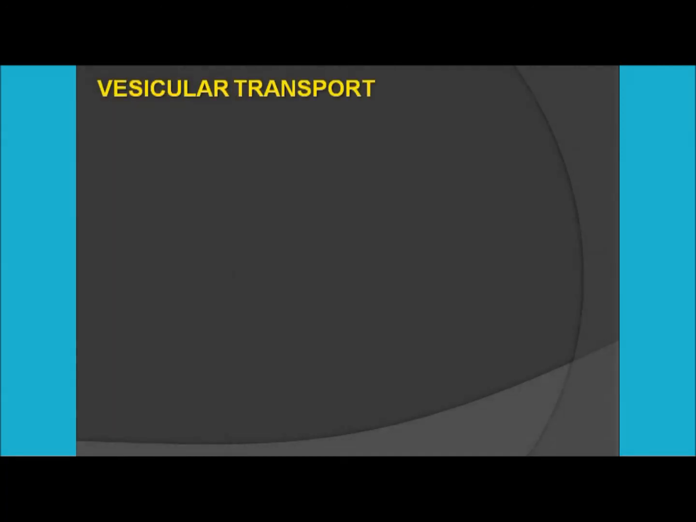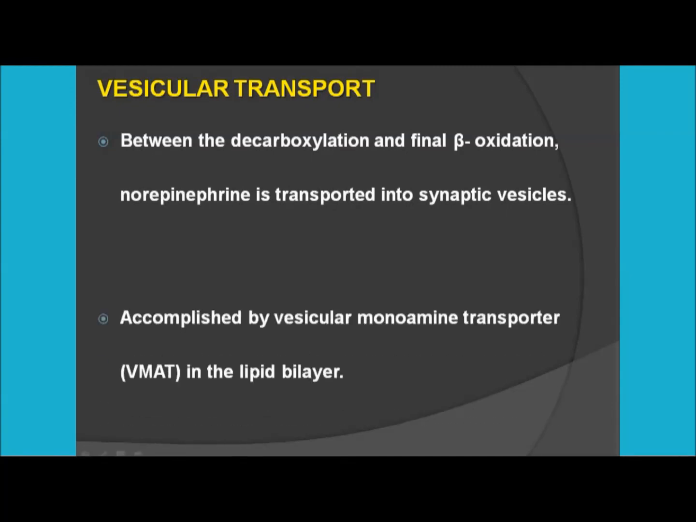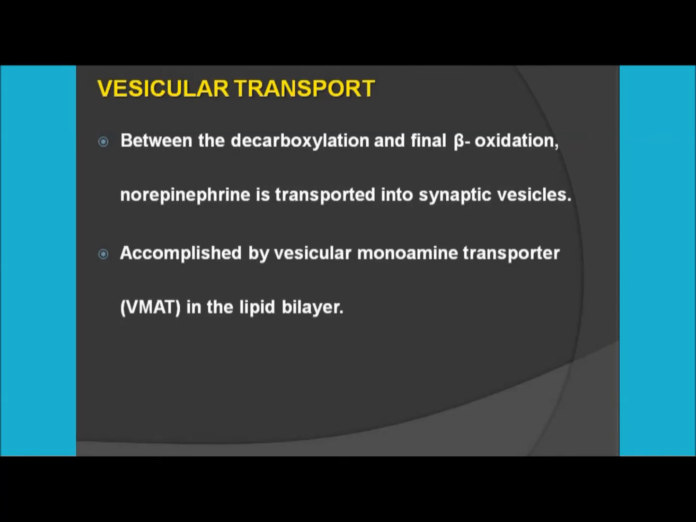So the last thing you should know is how the vesicular transport takes place with the noradrenaline. You should know that between the steps of decarboxylation and final beta oxidation of the norepinephrine, these two steps, right? Between the decarboxylation and final beta oxidation, the norepinephrine is transported into the synaptic vesicles, and this is accomplished by the vesicular monoamine transporter, which is also known as the VMAT, in the lipid bilayer.